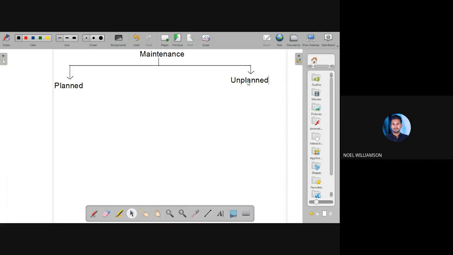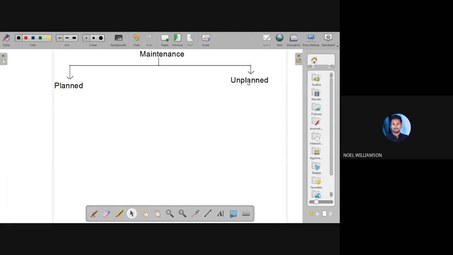So this is planned maintenance. What we do is we will plan a maintenance schedule or a maintenance procedure so that we can prevent the forthcoming failures. We are planning in many ways that will be discussed later. There are many types coming under planned maintenance. Basically, we are planning a strategy for maintenance before the failure occurs.